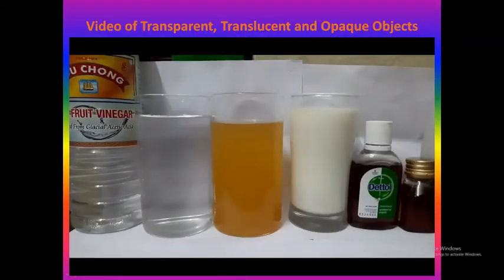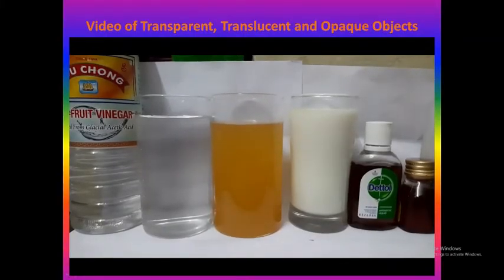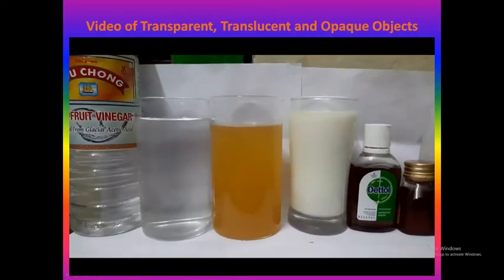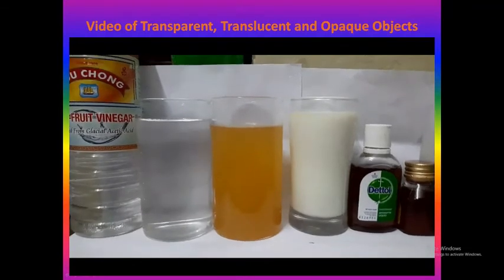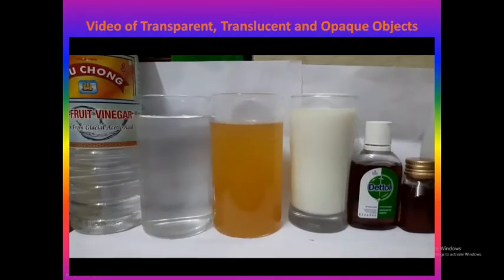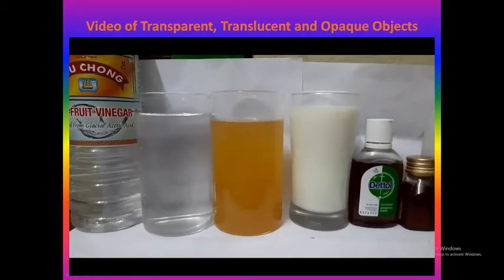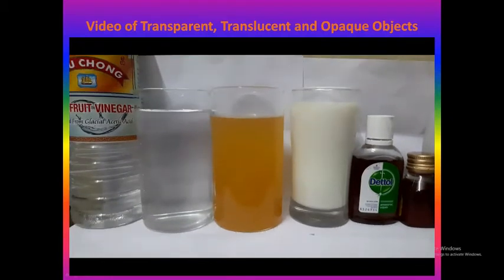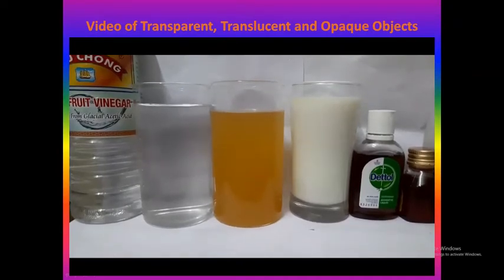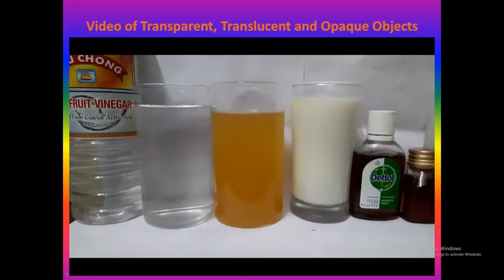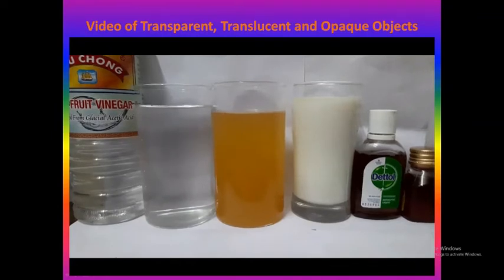This is a video. Hello everybody. Today we are going to learn about how we can differentiate between a transparent, translucent and opaque objects. The transparent objects clearly allow the light to pass through it. We will take a few examples to show what are transparent, translucent and opaque objects.